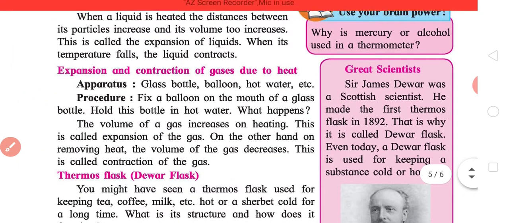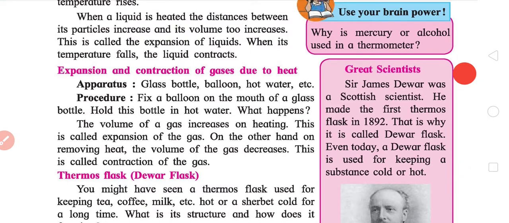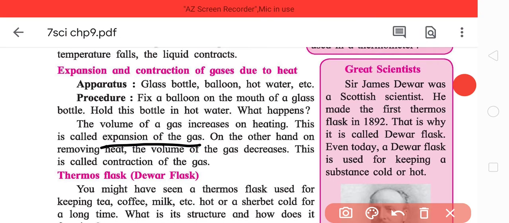Now when it comes to gas, it is a similar case to liquids. You give heat and the gas particles tend to stay away from each other, and then the gas expands on heating. This is called expansion of gas. And as you decrease the temperature, the volume of gas decreases. This is called contraction of the gas.